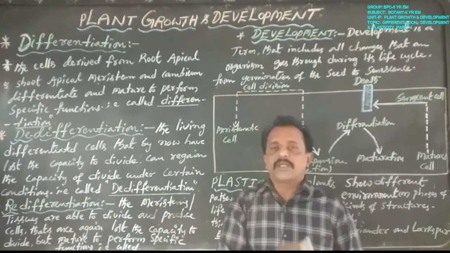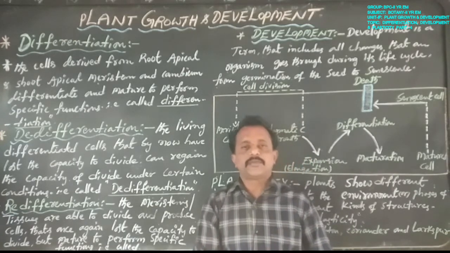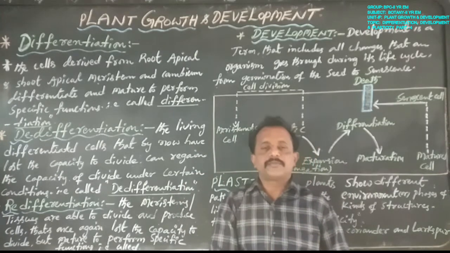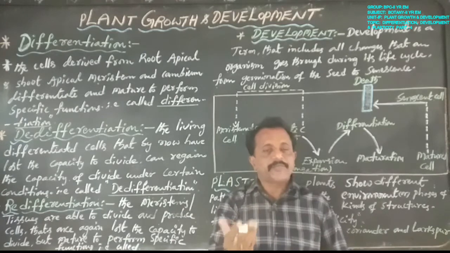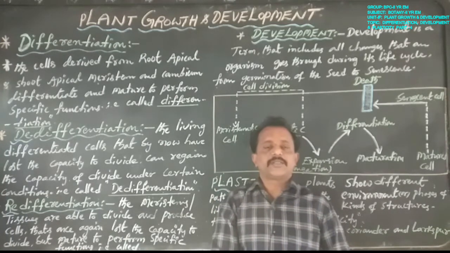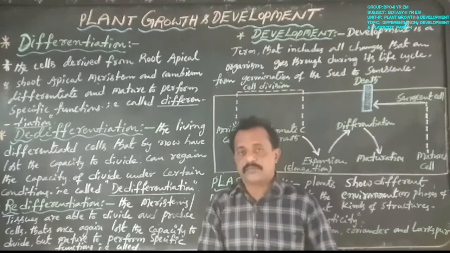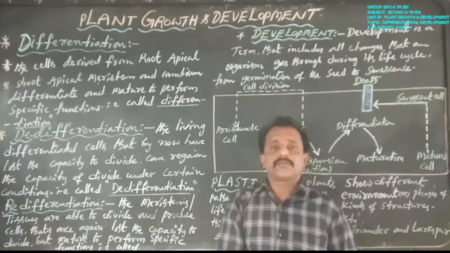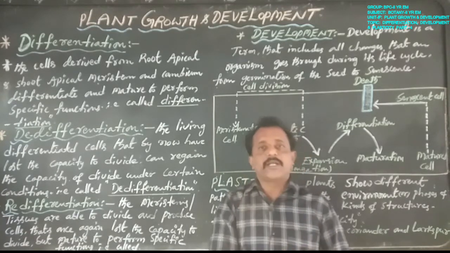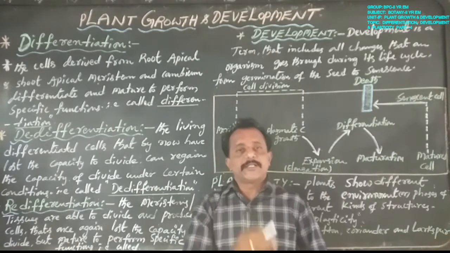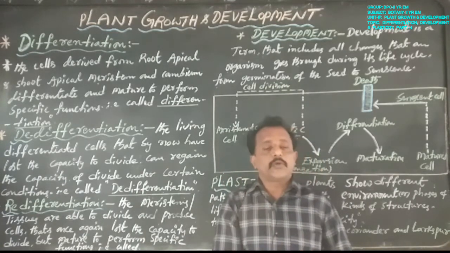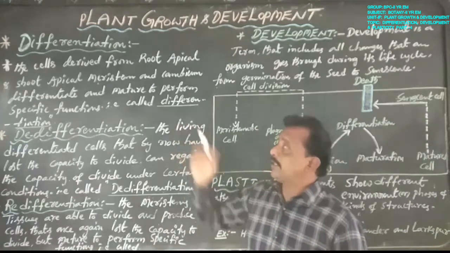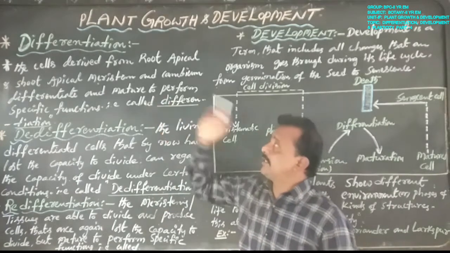Root apical meristem is present at the tip of the root, and shoot apical meristem is present at the tip of the stem. Both contain meristematic tissue. This meristematic tissue divides several times to produce several meristematic cells. These meristematic cells go on to form the plant body, and that is called differentiation.